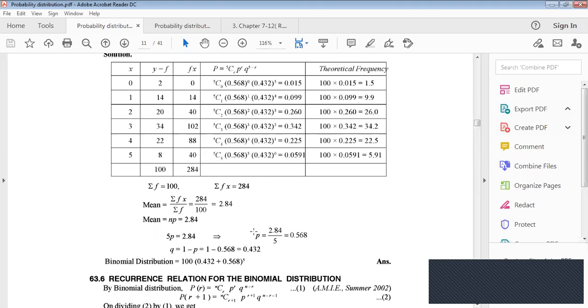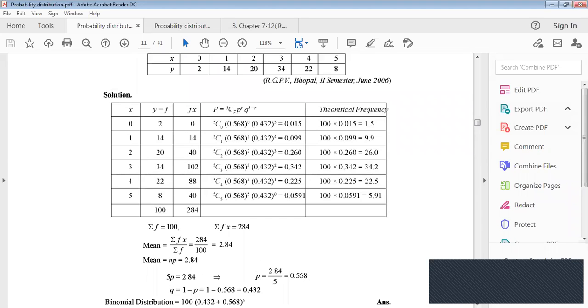Now substituting these values in the fourth column. For x equals 0, r equals 0, pq this; r equals 1, pq this; and r equals 2, pq this; and up to r equals 5, then 5C5, p to the power 5, q to the power 0. Okay, n minus r, that means 5 minus 5 equals 0. This is why. So after calculating by using a scientific calculator, we get these values.